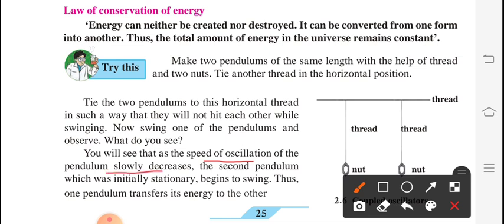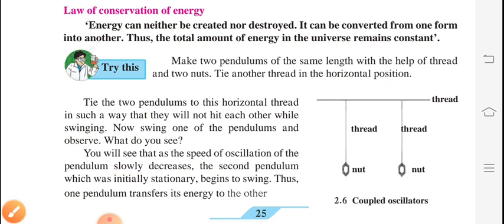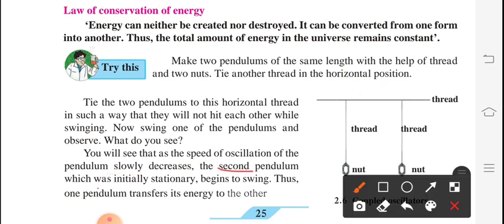Obviously you can perform this kind of activity at your home also. When you consider two nuts with the help of thread, if you swing one nut, then when it starts swinging, the other nut automatically swings a little bit. So we can say over here that the first thread's energy is transferred to the other thread. The second pendulum, which was initially stationary, begins to swing. Thus one pendulum transferred its energy to the other.